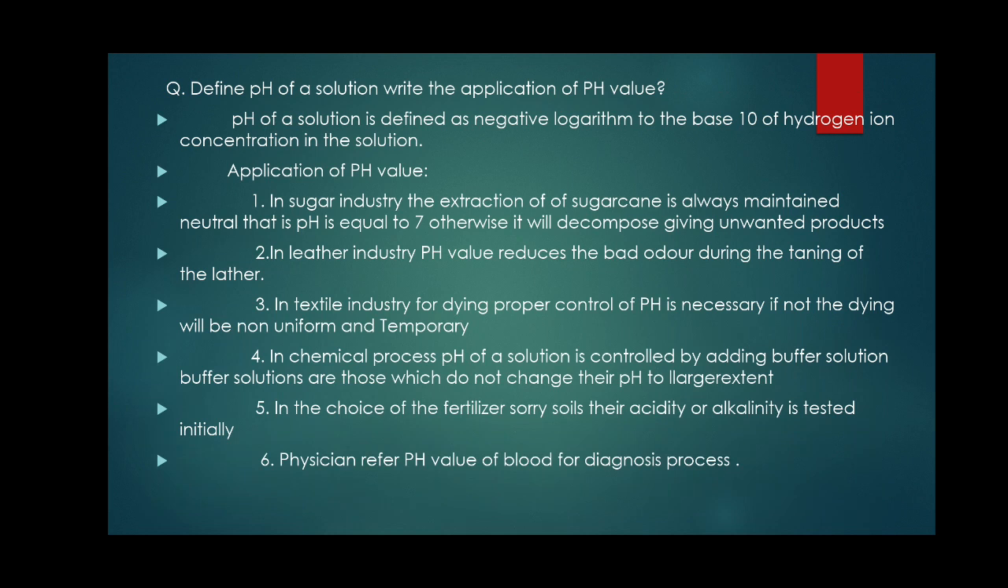In the choice of fertilizer, the soil's acidity is tested initially. So before cultivating any crop in agriculture, the pH value of the soil solution is determined, and then you decide the crop. In this way it helps in agriculture. In the medical field, physicians measure the pH value of blood for diagnosis.